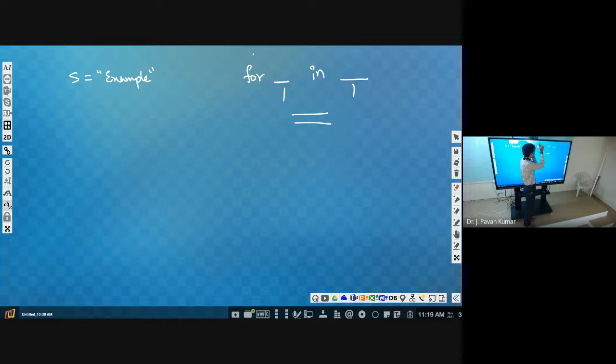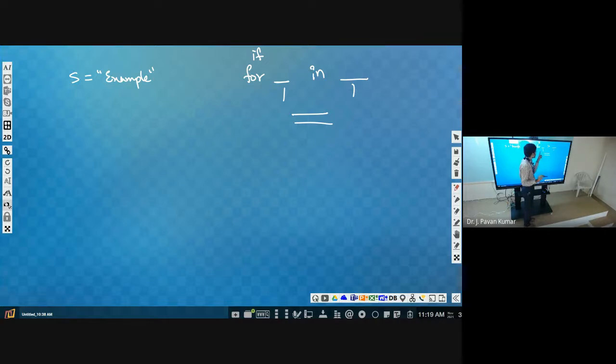Earlier we have used if C in S. That means C can be some value that we provide, S can be some value that we have provided. So whether C is present in S or not, we have checked. Based upon that, these corresponding statements we have executed.